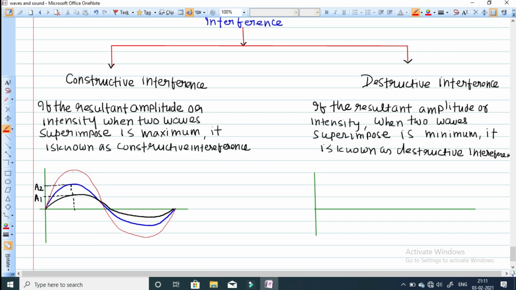Now this is the amplitude A. Now amplitude A will become A1 plus A2. Then such type of interference, it is known as constructive interference.